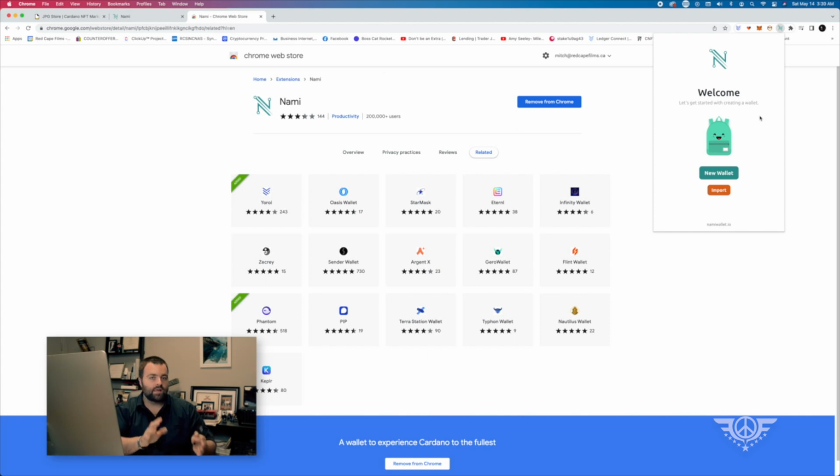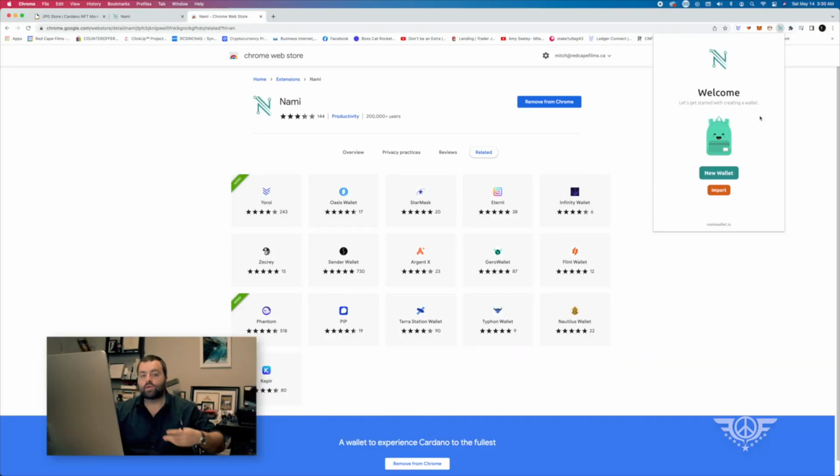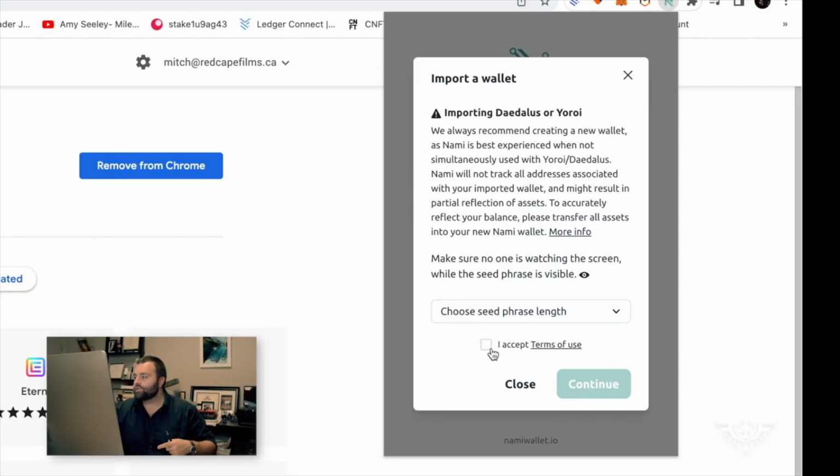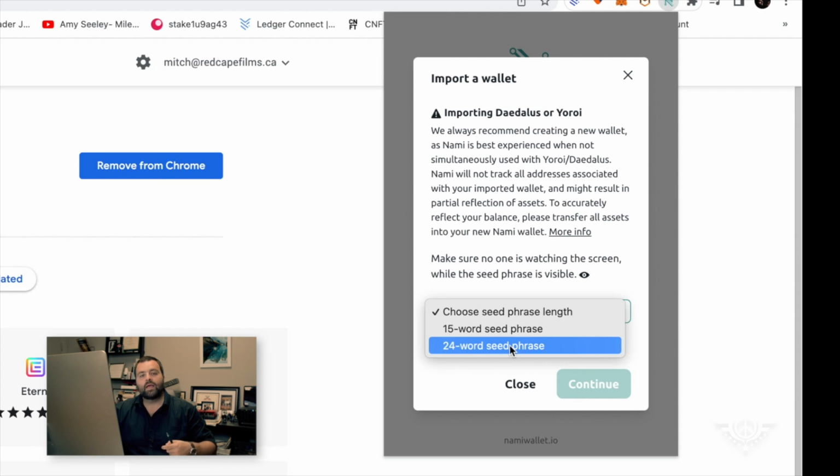If you've already set up a wallet and you just need to get access to your coins and you have your 12-word phrase, here's an example. We're going to blur it out of a Phantom wallet. And what we could do, for example, is click on import. Once you do that, you will click accept. So what you will do is choose the 15 or 24-word seed phrase, and then that will restore your wallet. So you just put in your words in order.